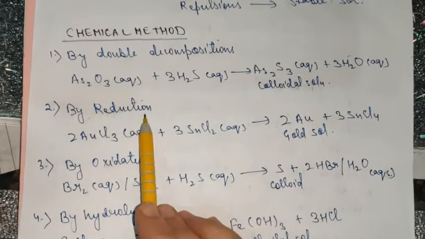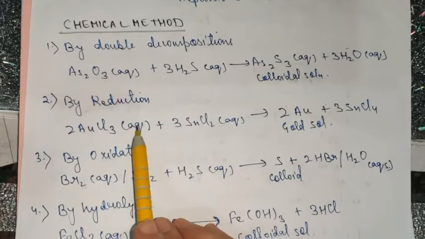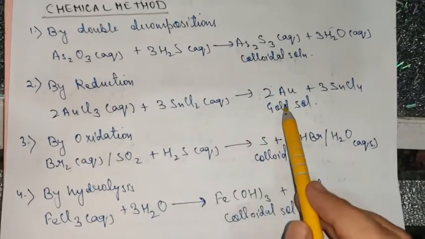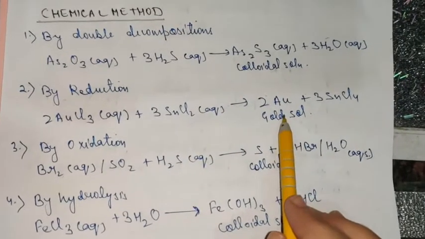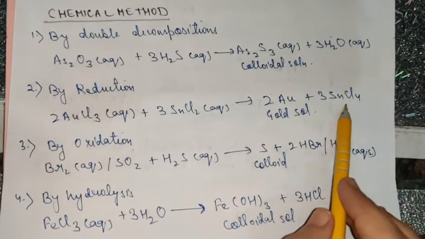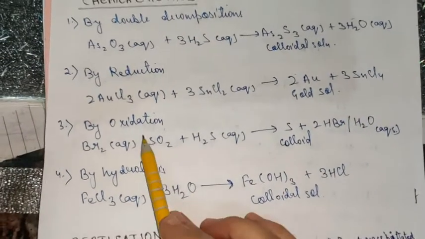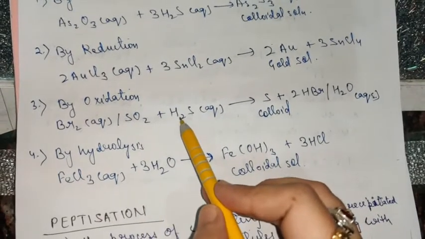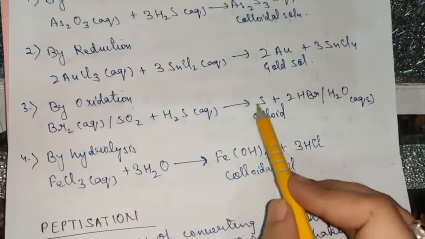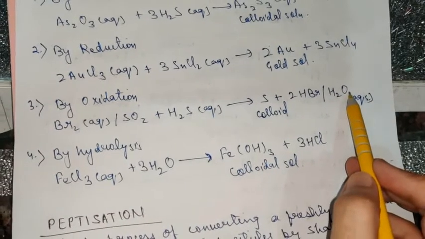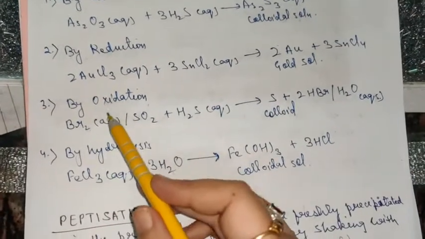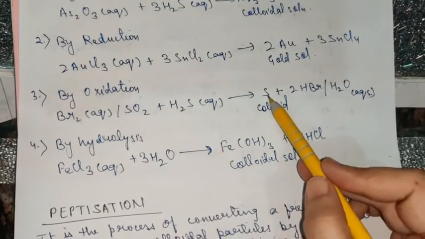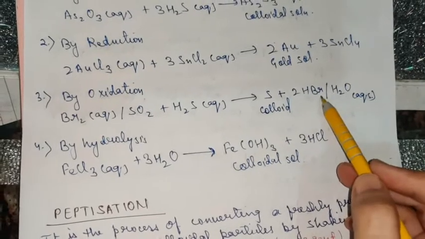And then by reduction, if you take an aqueous solution of auric chloride and react it with tin chloride, you will get the gold sol as a result, and this will be a byproduct. And by oxidation, if you react SO2 with H2S, you will get colloidal solution of sulfur and water as a byproduct. And if the same oxidation reaction is carried out with bromine and H2S, then you will get sulfur sol along with HBr as a byproduct.